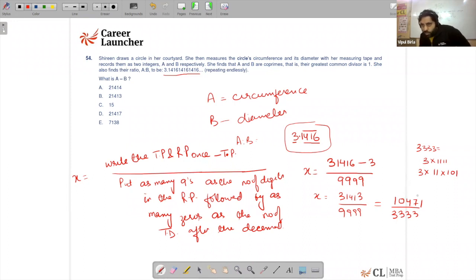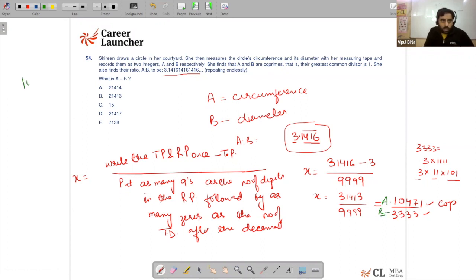Now, the numerator is not a multiple of 3, neither a multiple of 11. And similarly, if you check, it is not a multiple of 101 either. So therefore, now I know these two are co-prime. So one of them will be A, and the other is going to be B. So this is A, this is B. Now the question says, what is the difference A minus B?